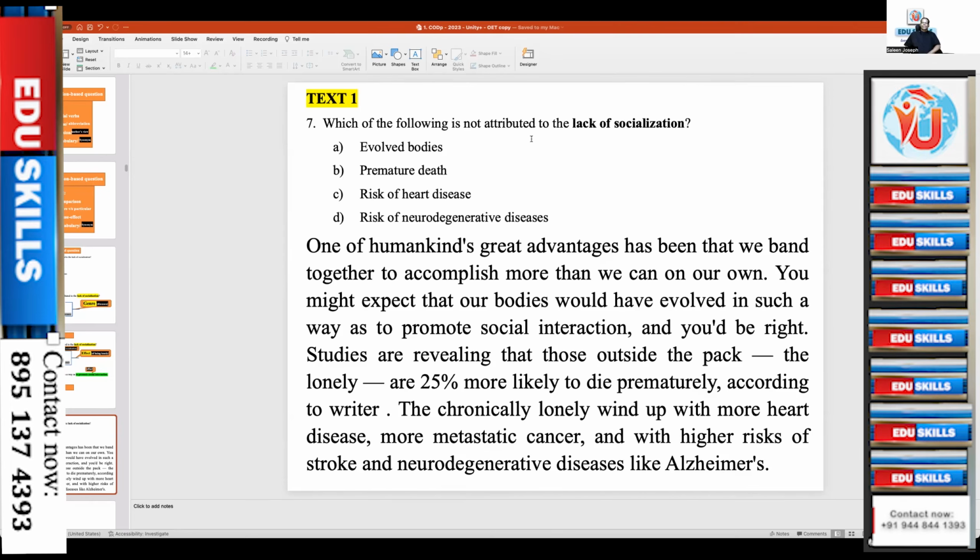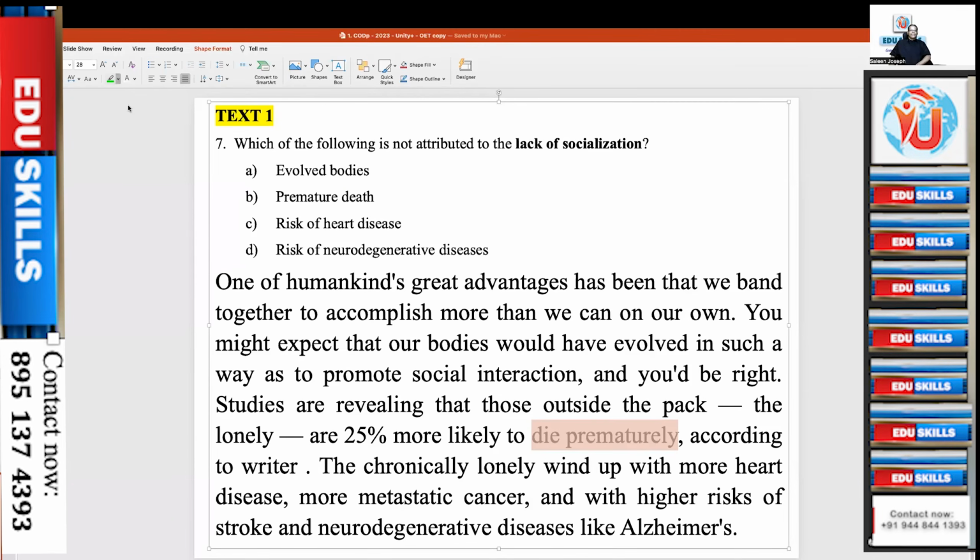So the question is asking which of the following is not attributed to lack of socialization, meaning being lonely. What is the effect of being lonely? First one, die prematurely. Second one, wind up with more heart disease. Third one, higher risk of metastatic cancer, stroke, and neurodegenerative diseases.